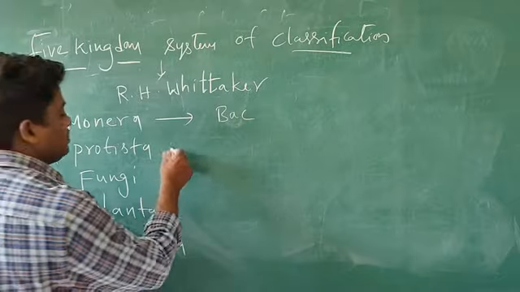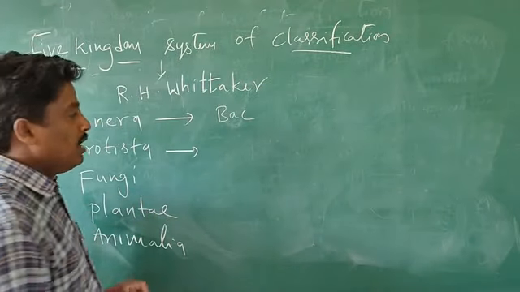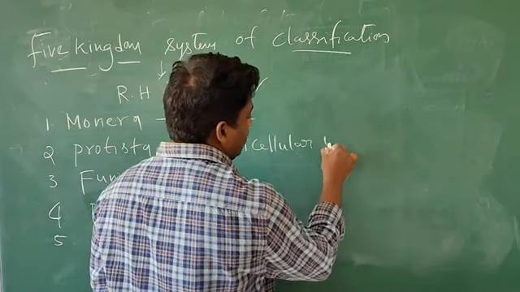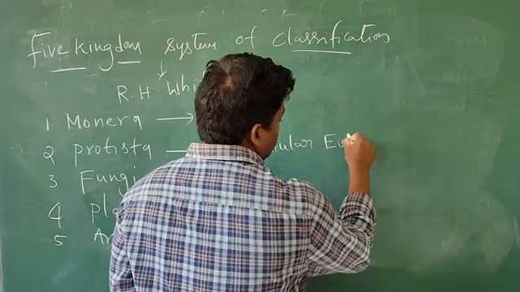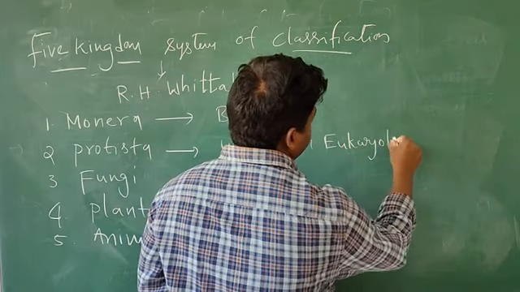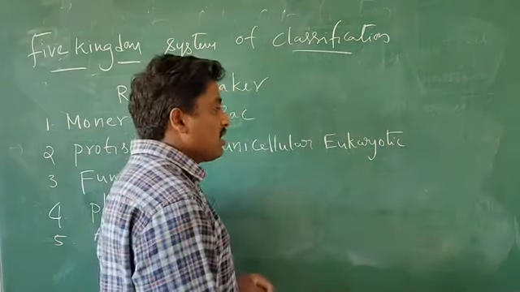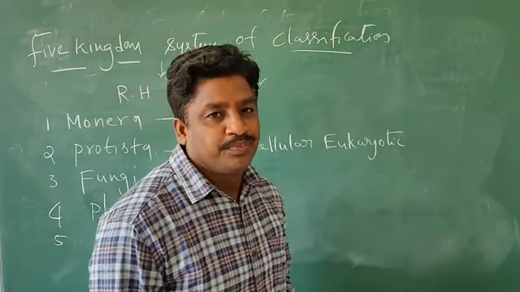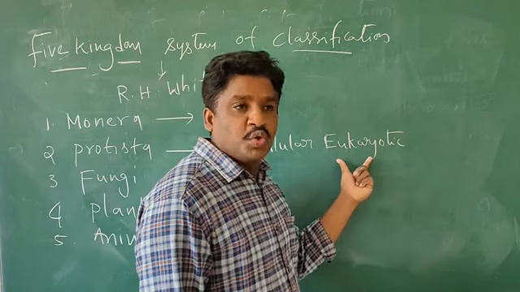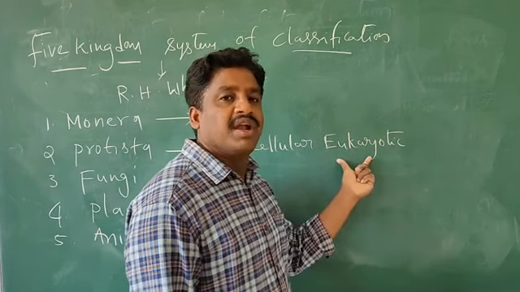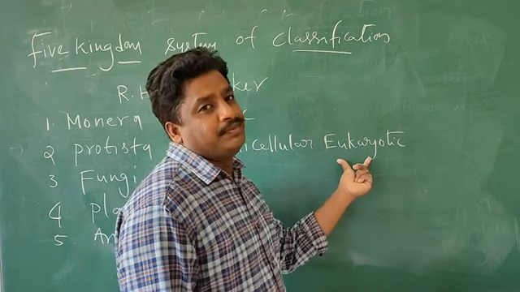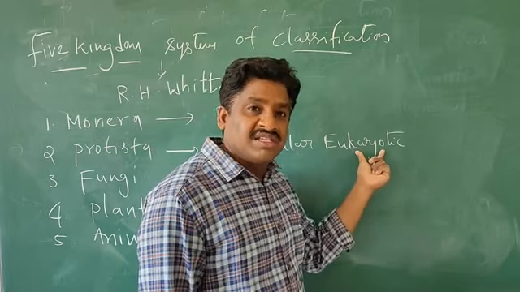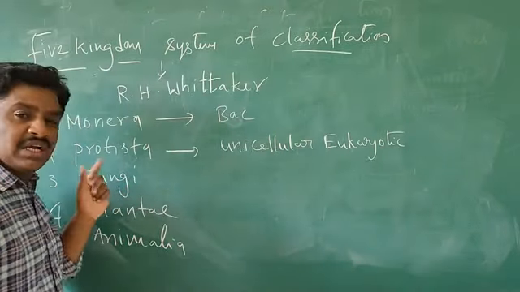And in this Protista group, unicellular eukaryotic organisms. Eukaryote means, already you know this, eukaryon, that means a true nucleus is present, that means a nucleus surrounded by a nuclear membrane is present. So unicellular eukaryotic organisms, you can see, are in the Protista group.